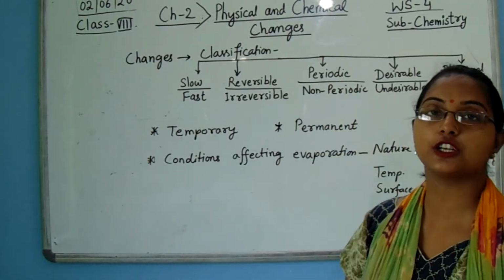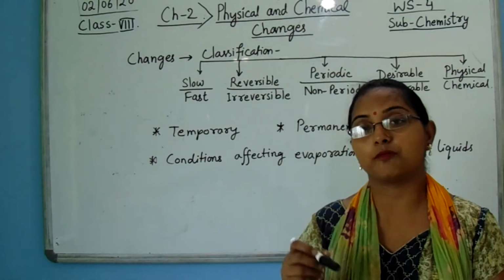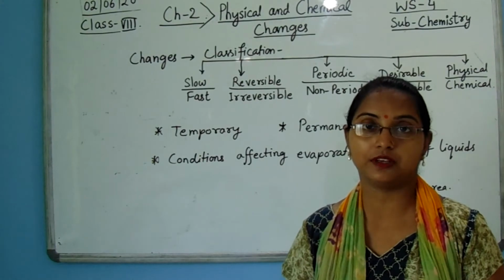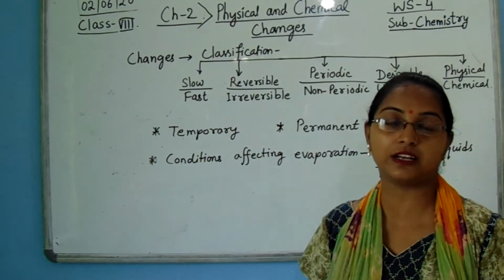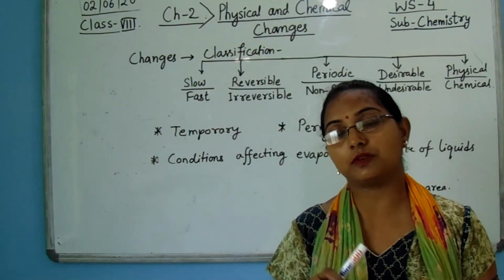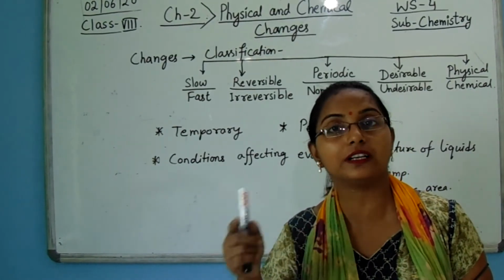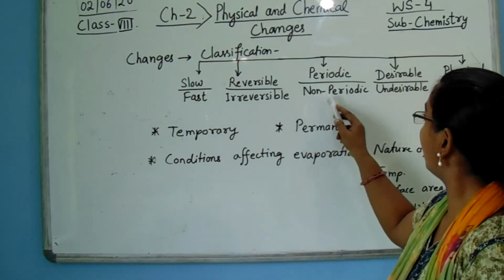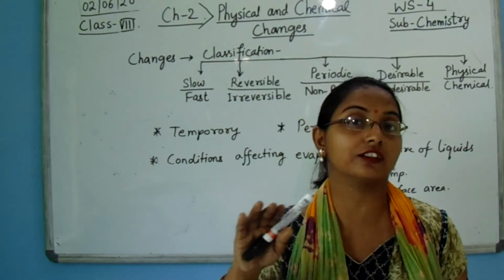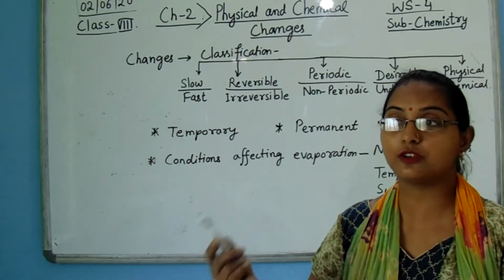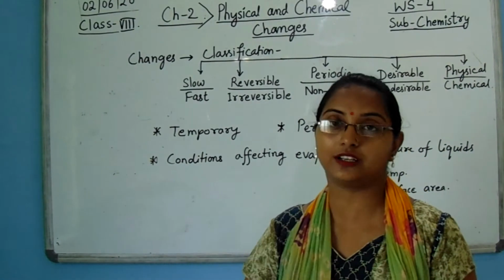The changes that do not happen at a regular interval of time are non-periodic changes. An example of periodic change gives the idea that it will happen repeatedly, and non-periodic change gives the idea that it cannot be repeated after a regular interval of time.